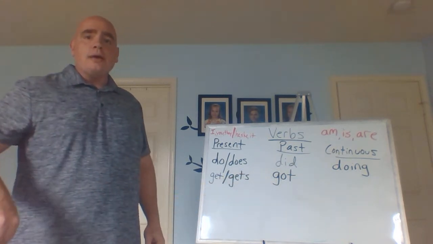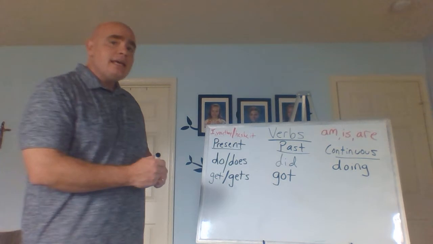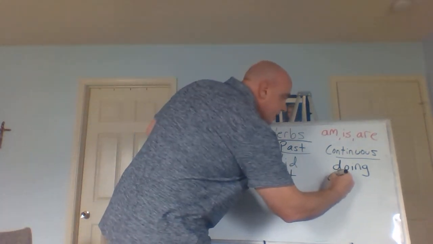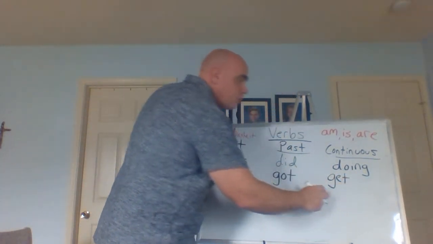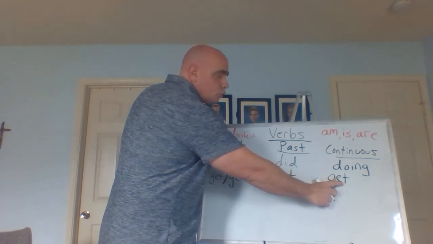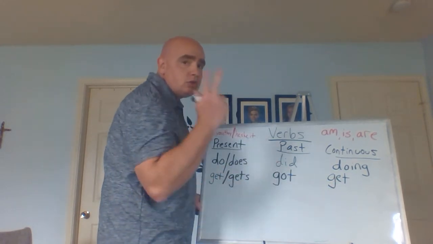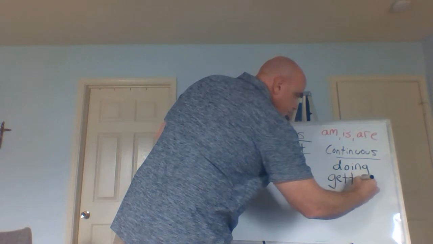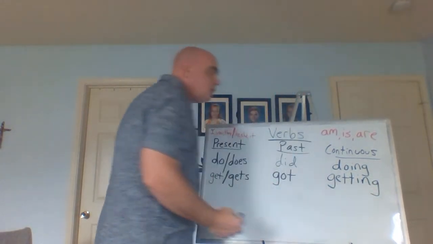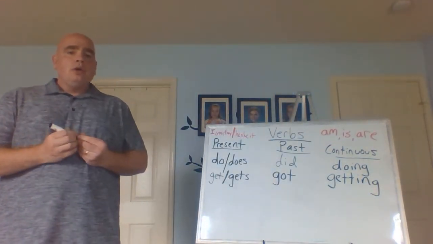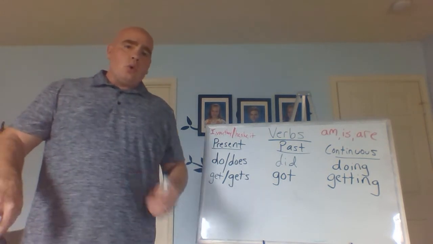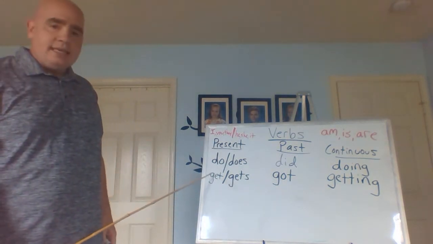What is he doing? He is getting. All right? And remember, here, when we have this short vowel, we have this T, we're going to do double T, okay? Getting, all right?